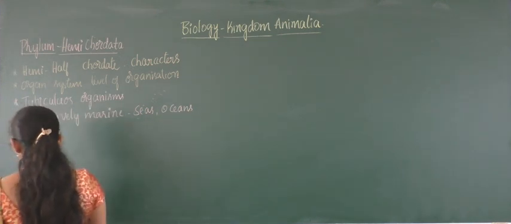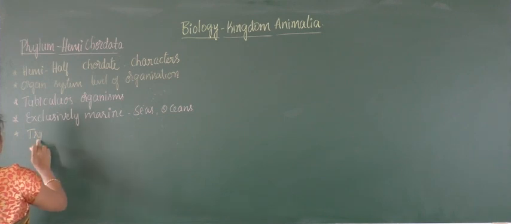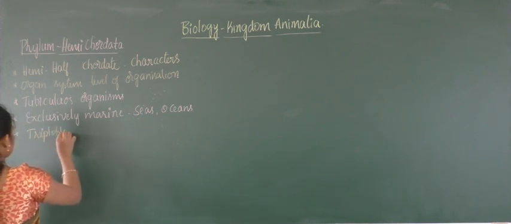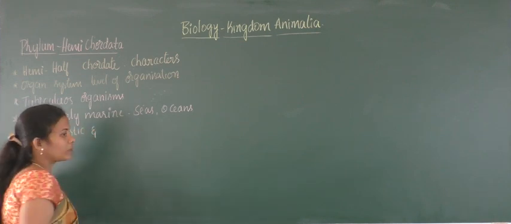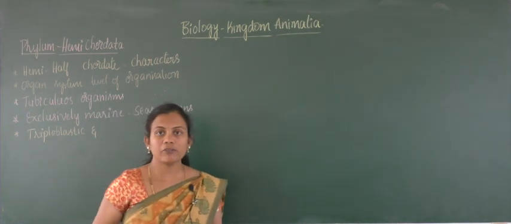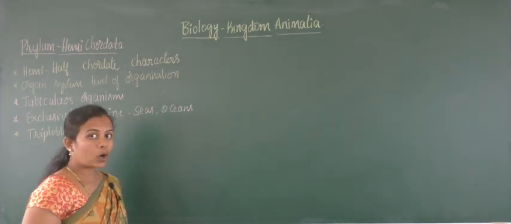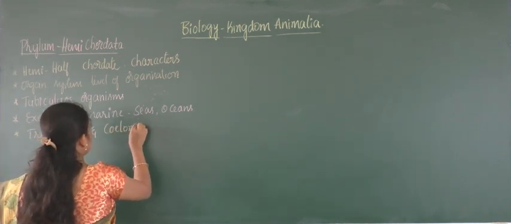Next, these are also triploblastic, as they possess all three germ layers, and due to the presence of a body cavity framed by the mesodermal germ layer, they are called coelomates.